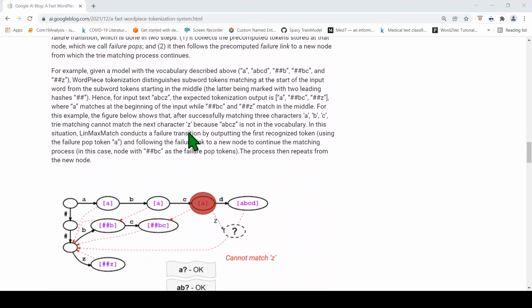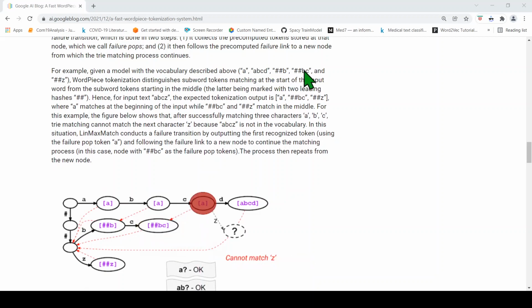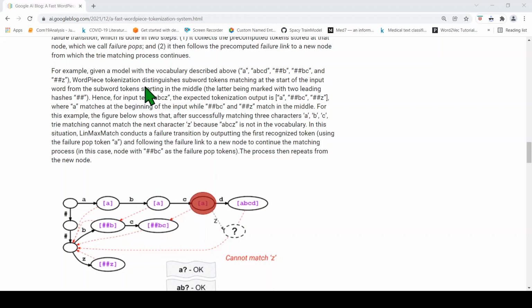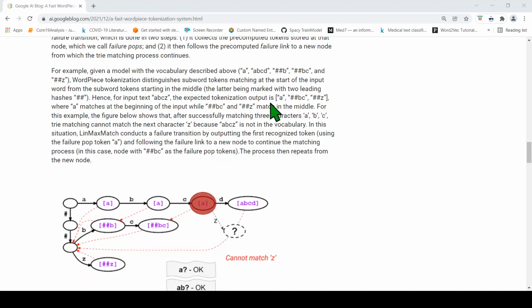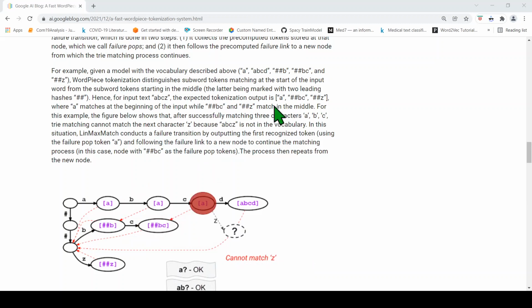Okay. See, in this example, for a given model with vocabulary described above, basically A, ABCD, ##B, ##BC and ##Z, WordPiece tokenization distinguishes subword tokens matching at the start of the input from the subword tokens starting in the middle, the latter being led by ##. Hence for input text A, B, C, Z, the expected tokenization output is A, ##BC and ##Z. Okay, so A matches at the beginning of the input, but then ##BC and ##Z match in the middle.